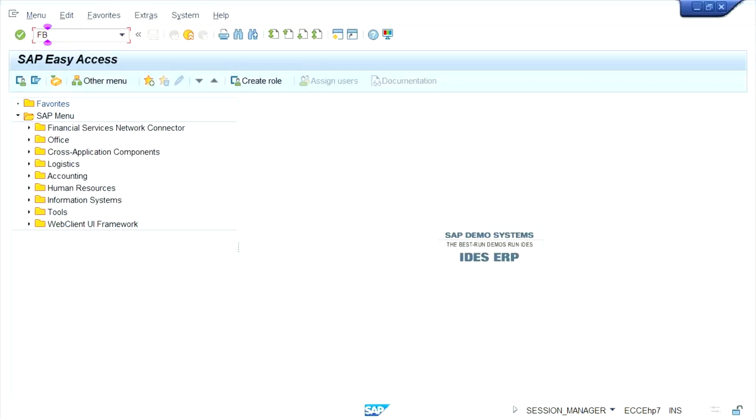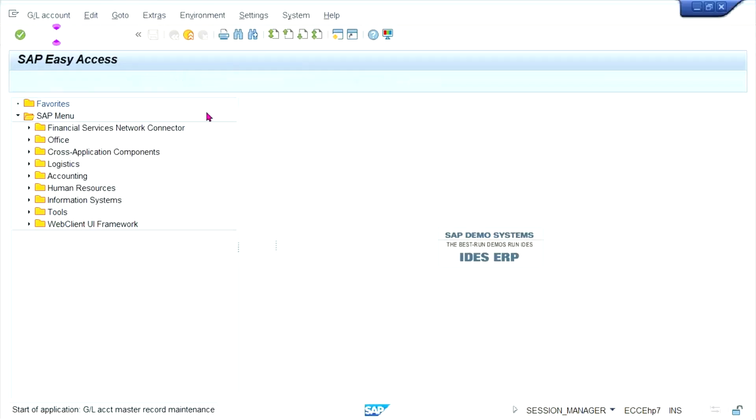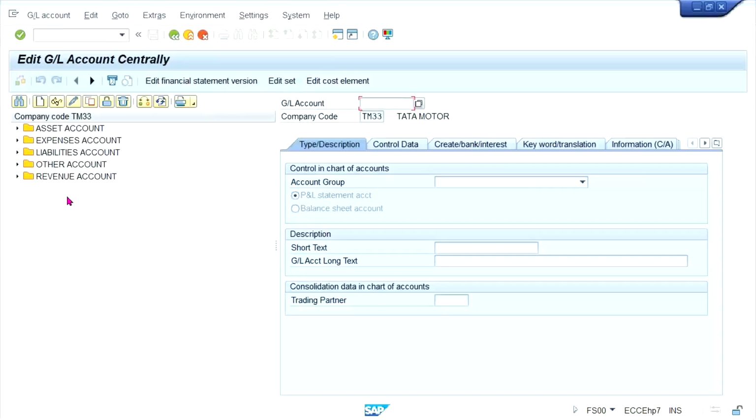So we have created the customer, and here in the revenue account we have to create it using TM33. So you click.